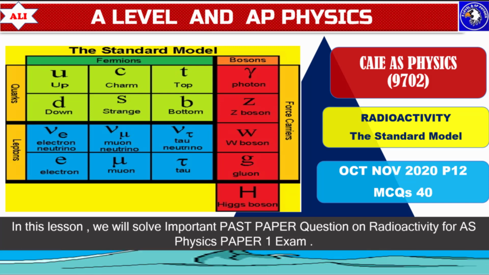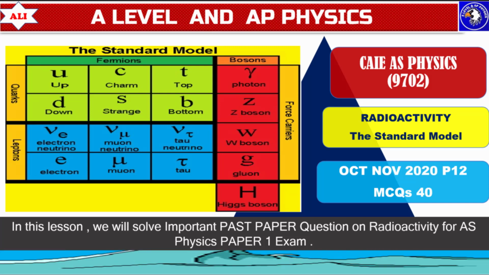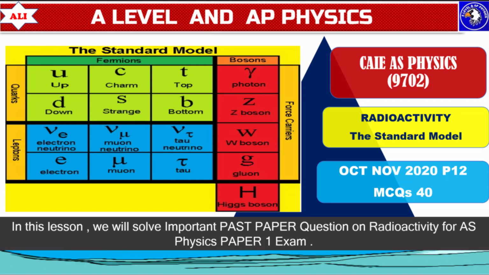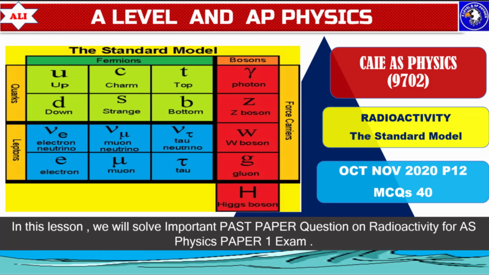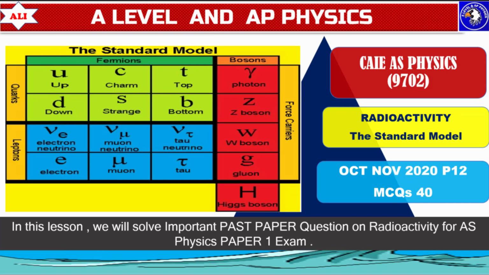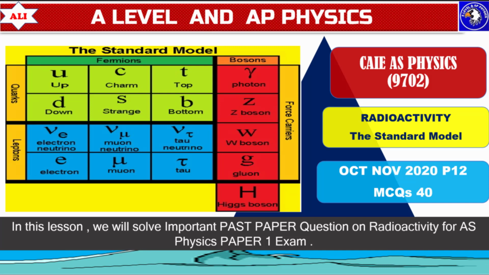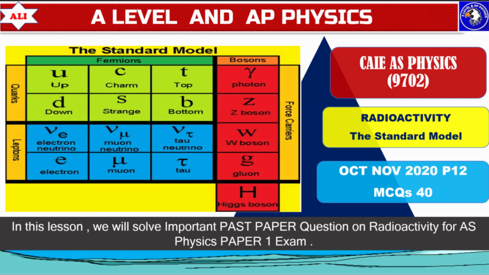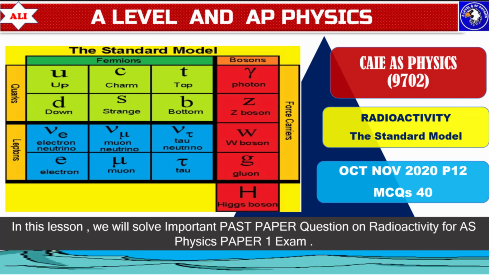Means we will discuss hadrons and leptons. Then we will also discuss baryons and mesons. So all these concepts we will cover in today's lesson, and this lesson is very important to understand the standard model. We will also discuss some tricks for how to remember the charge on different quarks with some very simple classification.